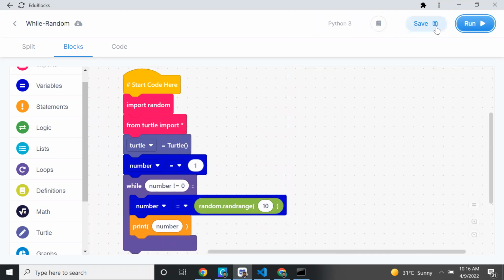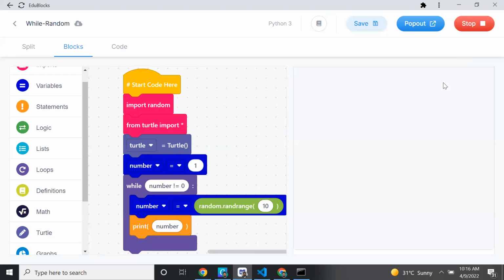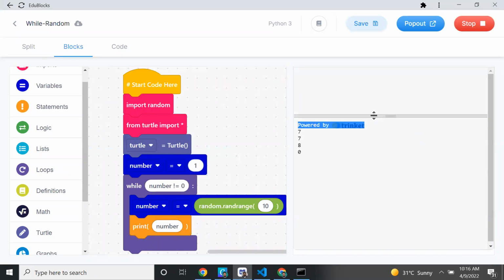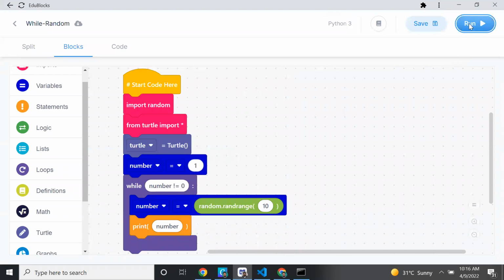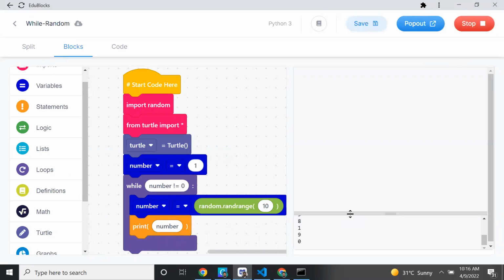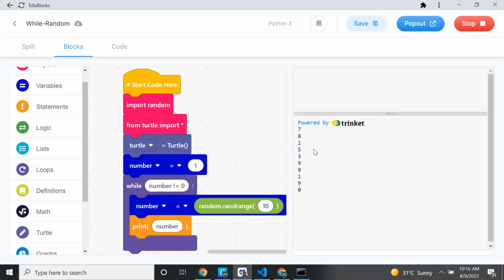Let me run this program. When I run, see, I got output 7780. When 0 came, it stopped printing. Again I'll run. This time 9860, it stopped printing. Again I'm running. It got more numbers now. See, 7815. So how many times this code will repeat, I cannot predict, right? In a for loop I can predict. In a while loop I cannot predict.